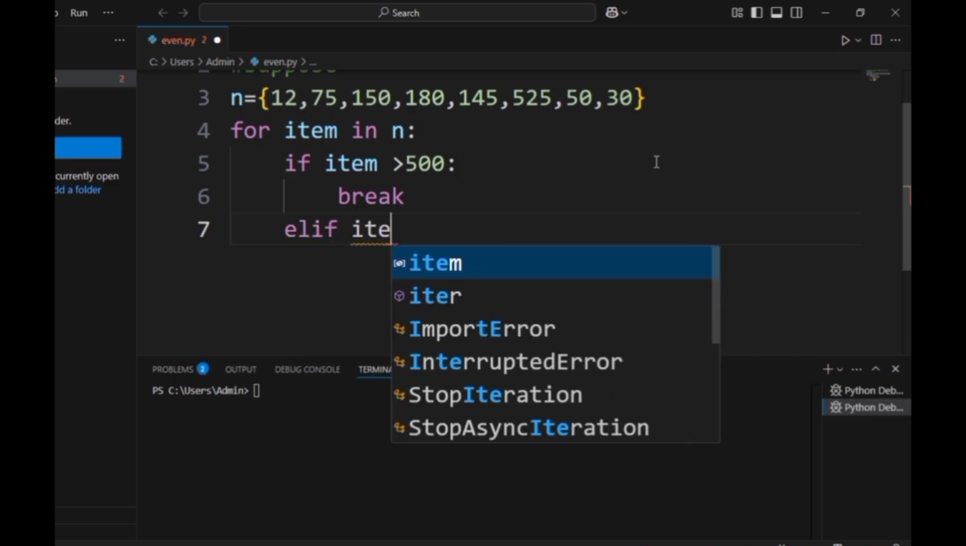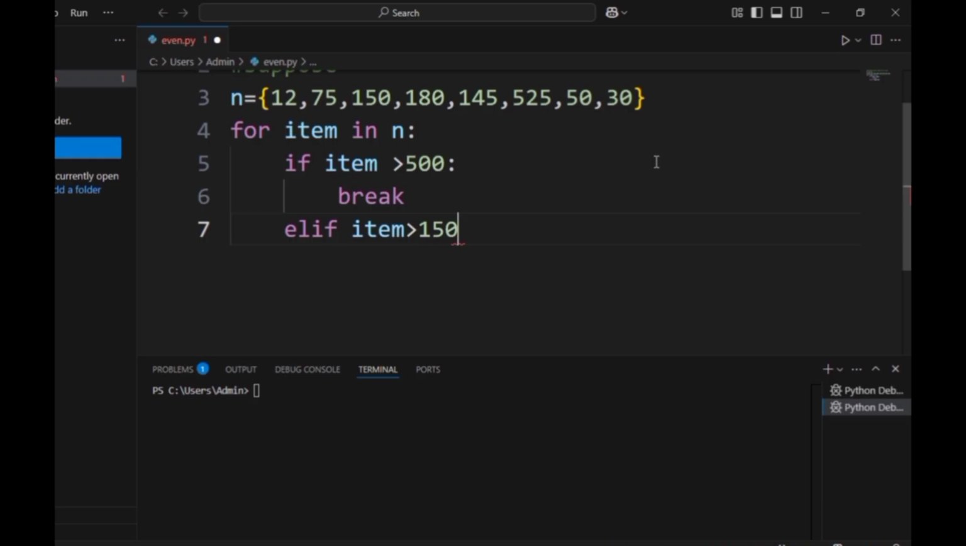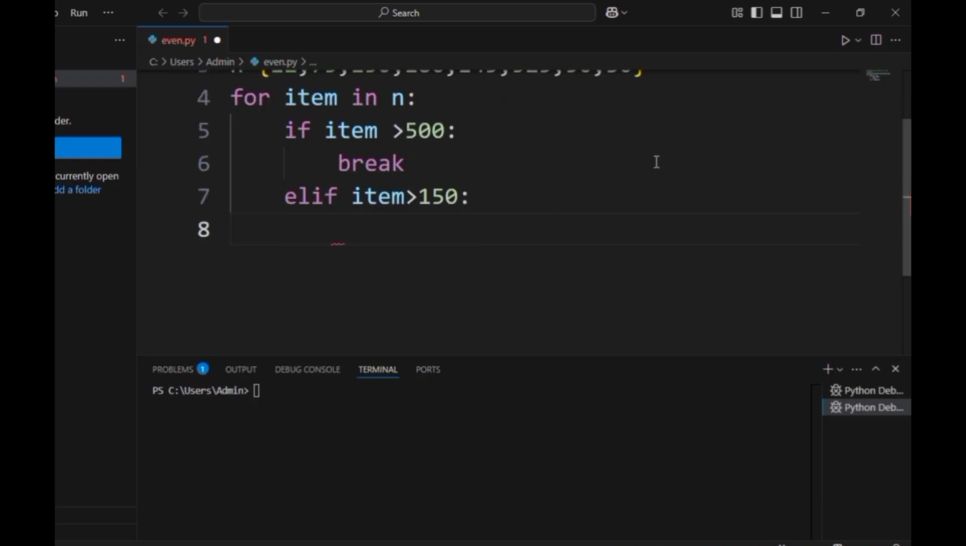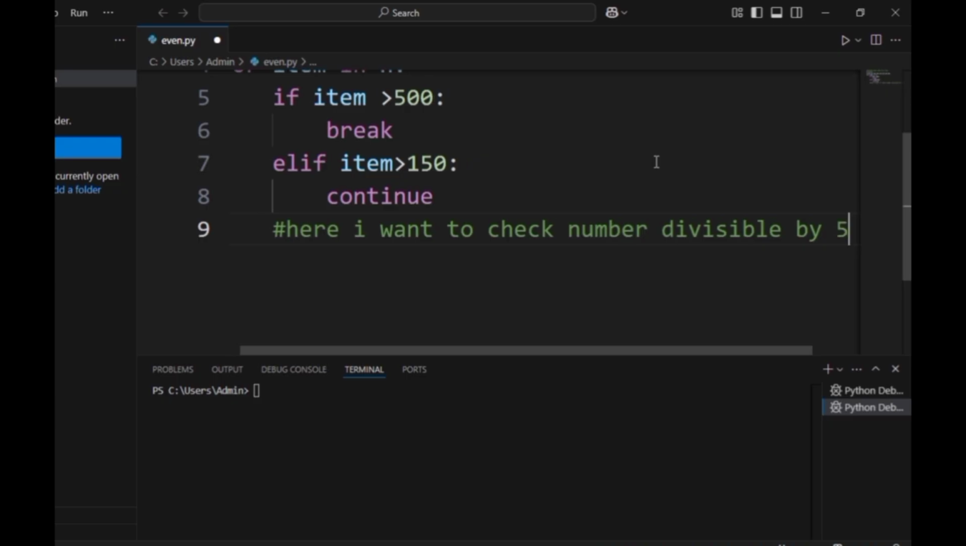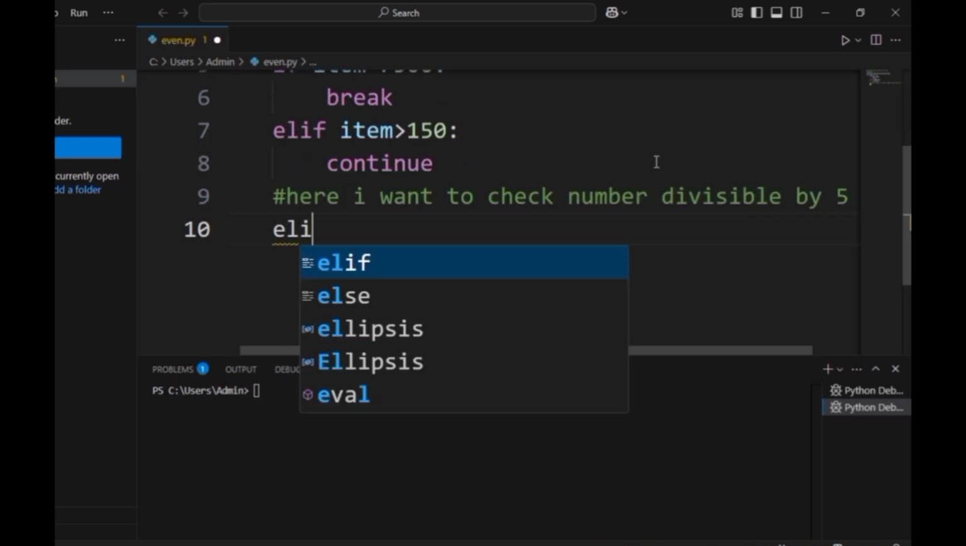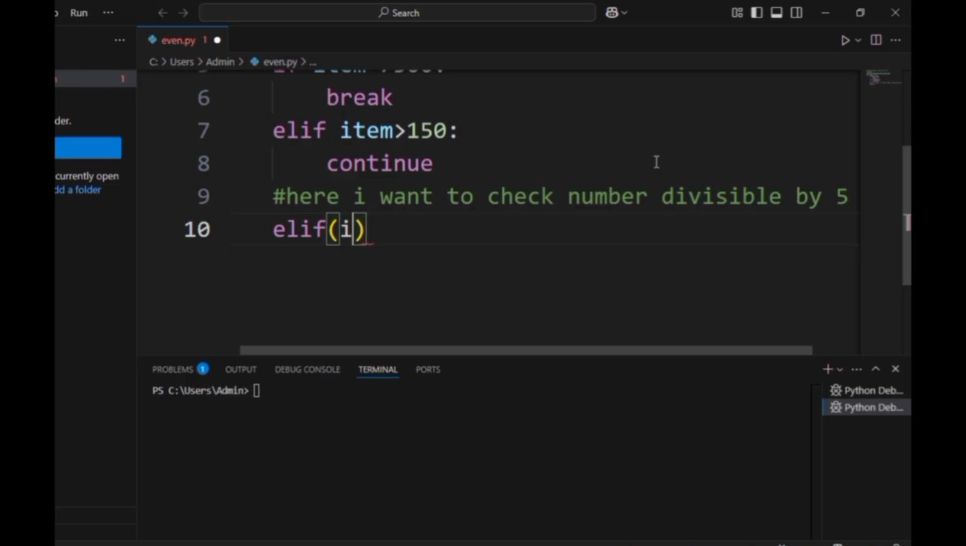Else if suppose item is greater than 150, then we write another one, a combination of continue. So here I will explain the combination of break and continue also. So break, continue. Now else, let me take one calculation here. Suppose I want to check whether a number is divisible by 5. Okay. So I need to print the values which are divisible by 5. So else if I am writing item modulus 5 equals to 0.